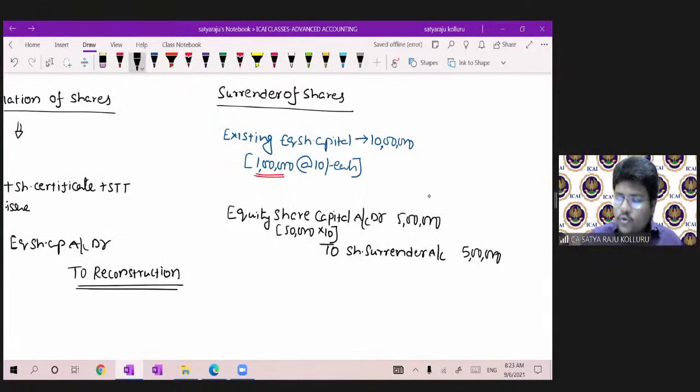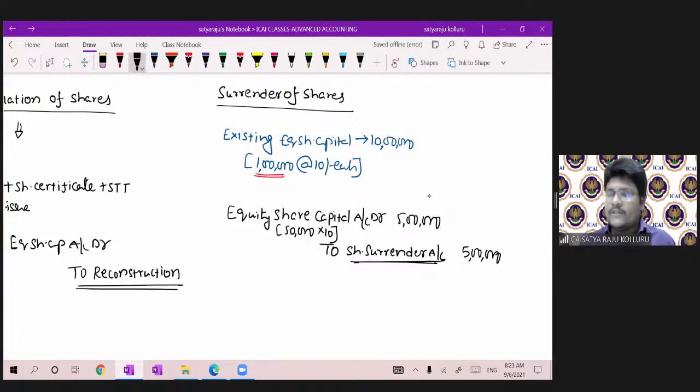Sir, but due to surrender of shares, the company got a profit now. But till now, where did you recognize such profit? Please understand, all of you, share surrender account is also a profit account only.